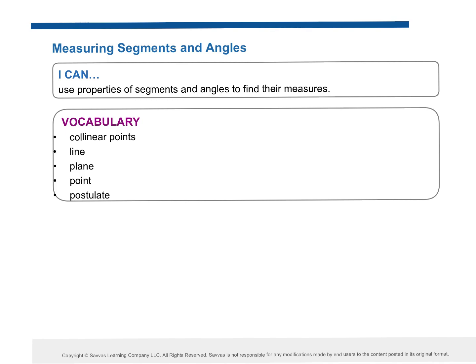Vocab real quick, lesson 1-1. Collinear points. Like I said, geometry is going to be a bunch of new things that you haven't heard before. Okay, this is kind of where it starts. What do you think collinear stands for? Or what do you think it means?